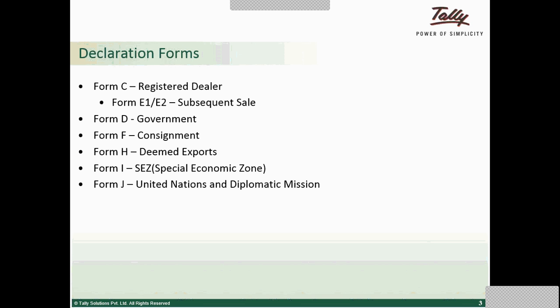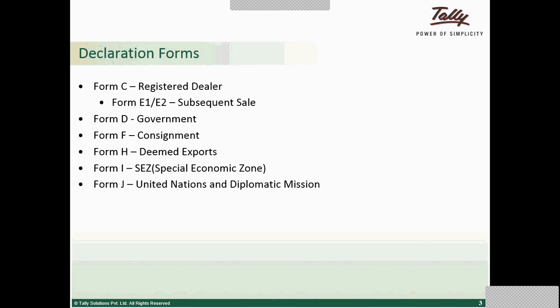And next is Form D. Form D is issued for sales to government agencies. Next we have Form F. Form F is applicable when there is stock or branch transfer. When there is branch transfer, then Form F will be issued. Next is Form H, which is for deemed export. We also call it penultimate sales. That is, when the preceding sale is for export, then Form H will be issued.